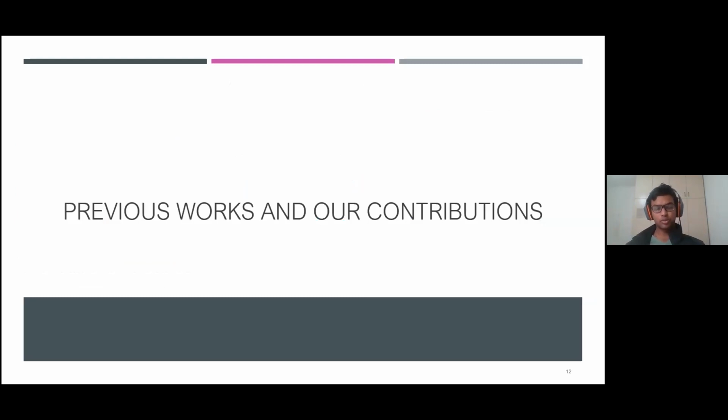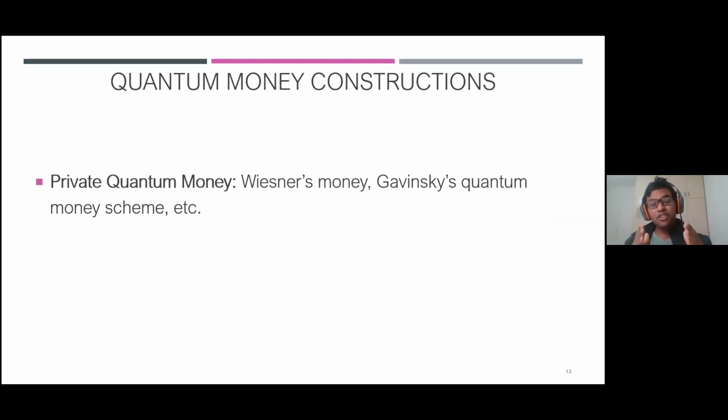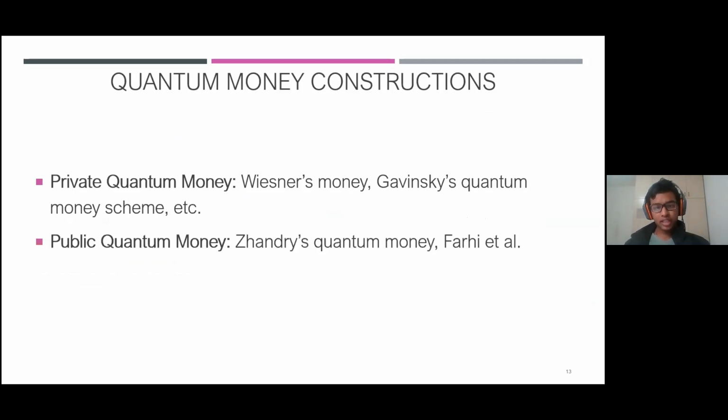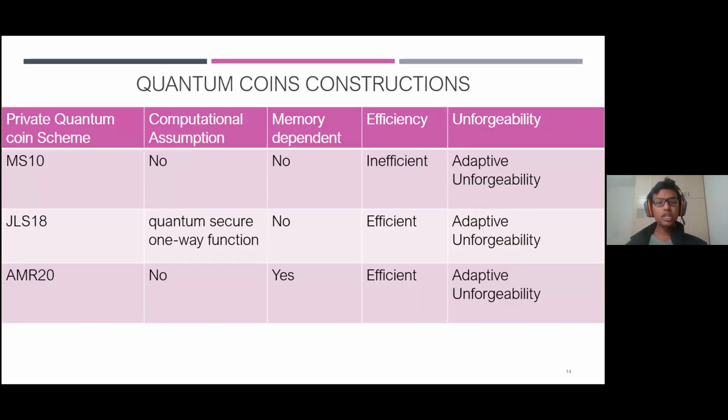Now let's look at some of the previous works. For quantum money, there are quite a few private quantum money constructions, starting from the seminal work of Wiesner's quantum money. There is Gavinsky's classically verified quantum money, and a lot of other constructions. There are a few constructions in the public quantum money setting as well. But the important thing is that there has been no public quantum money construction which is provably secure based on weak and generic assumptions.